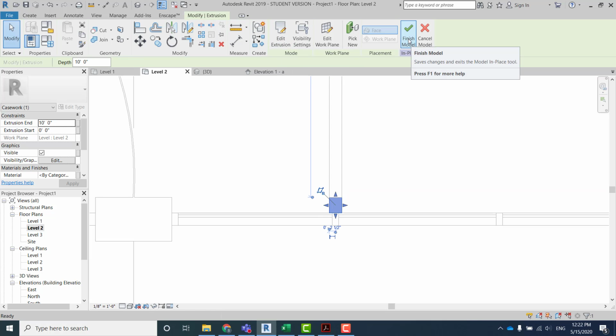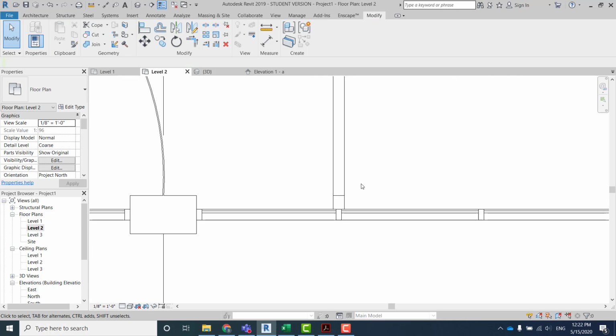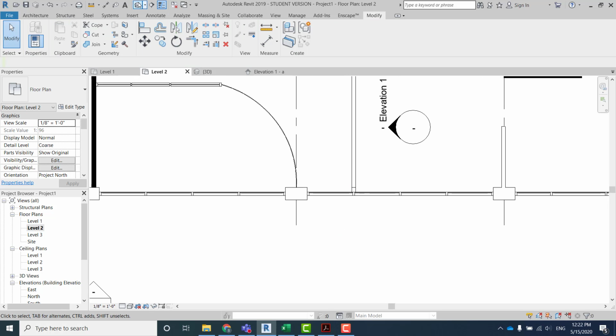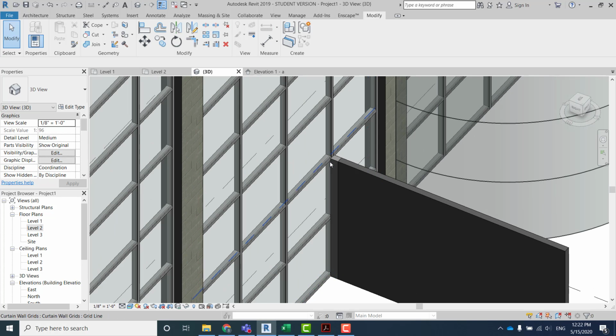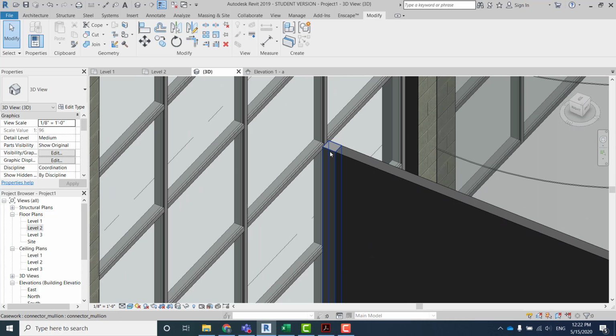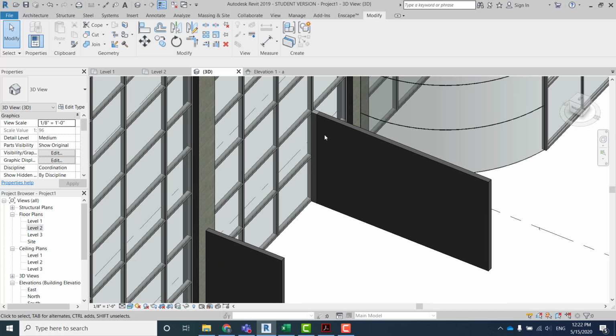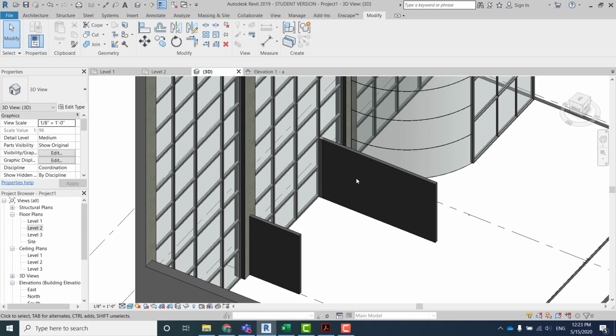You should click the finish sign again. Okay, to see how it is built you can go to the 3D view. Now you can see there is a connector, and it is built to connect the mullion, and later on when you need to paint everything you can paint this with the same paint color as this one. So that's how you build the wall to the mullion.